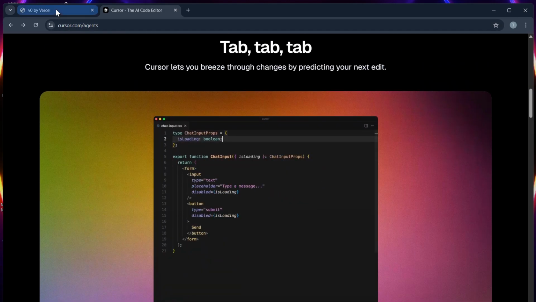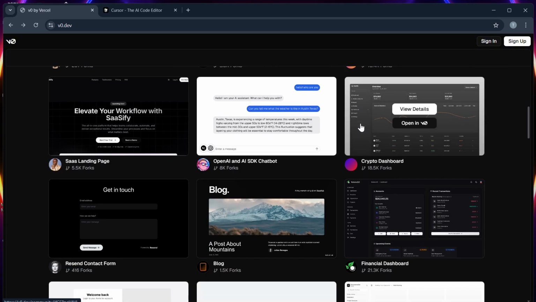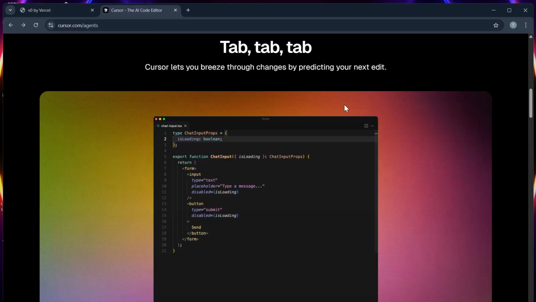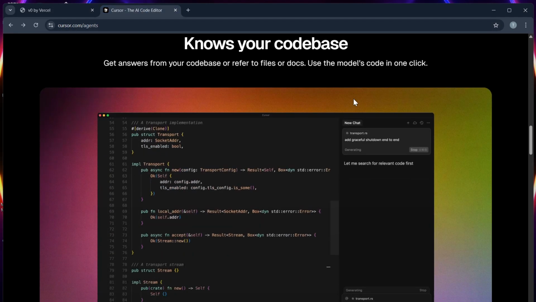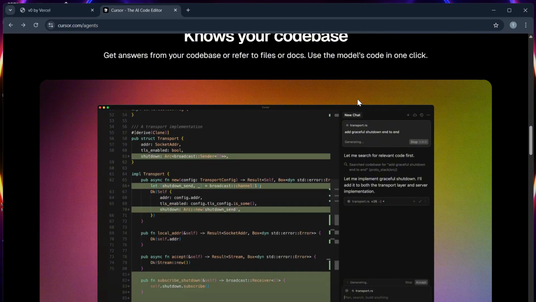Number 1, purpose and workflow. v0 dev focuses on design to code, generate components visually with AI, and export ready-to-use UIs, while Cursor is for full-stack devs who want help with their actual coding tasks inside their IDE.